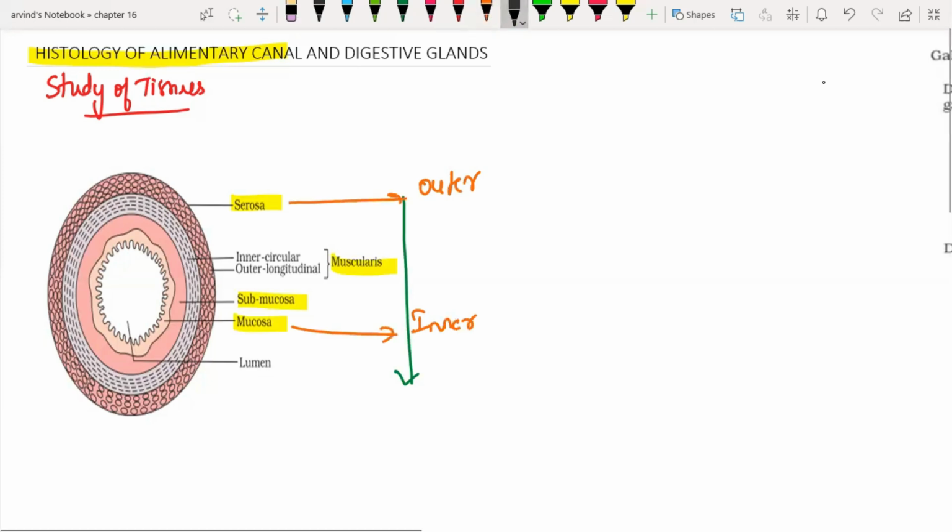With respect to serosa, I have nothing much to discuss. It is just the outermost layer which makes up the epithelium of the concerned organ.